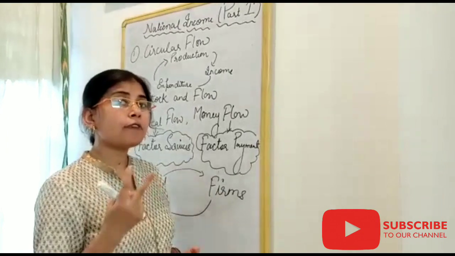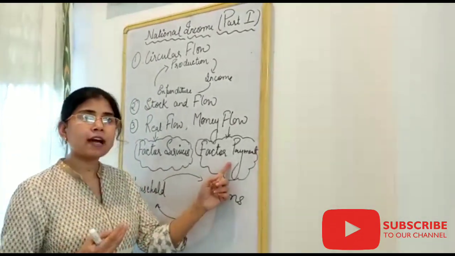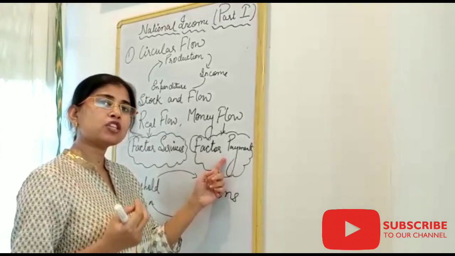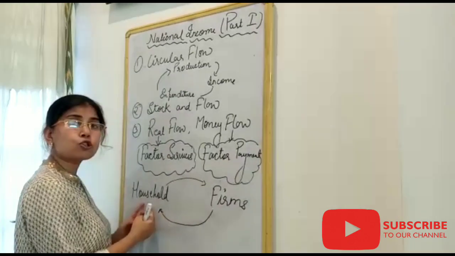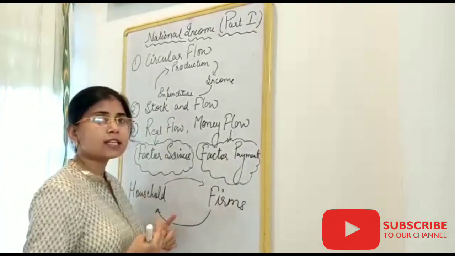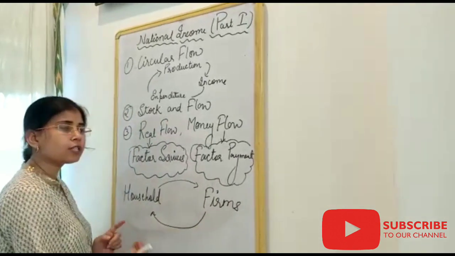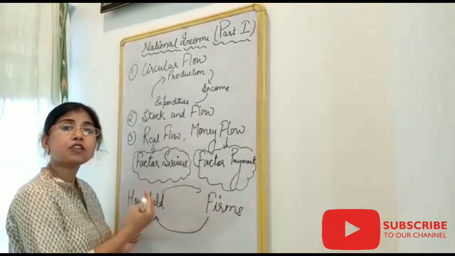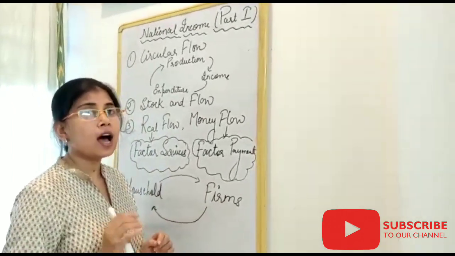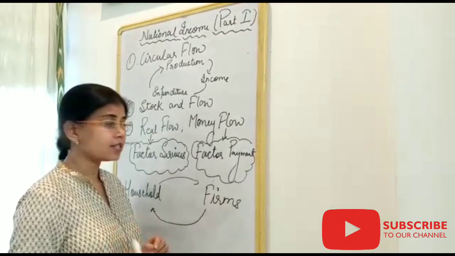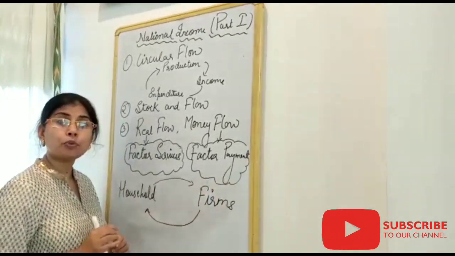Then the second factor service is labor. Labor gets factor payment as wages. It also goes to the household sector. Then the next is capital. For capital, the firm gives interest to the household sector. And last but not least is the entrepreneur or enterprise. In return for their factor service, they get profit.